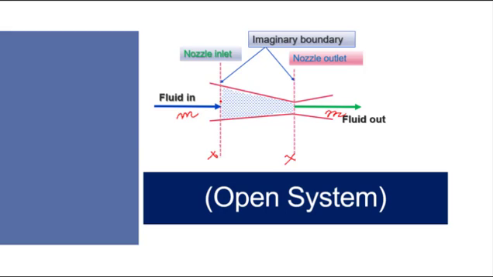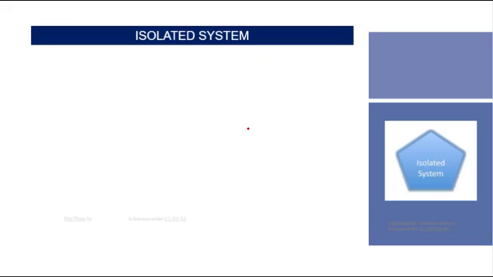So the boundary walls are not insulated. That means there is no insulation. Then heat transfer is possible: it may lose heat or it may gain heat from the outside also. That means heat transfer is possible in this case. So in such a case, this system may be considered as an open system.